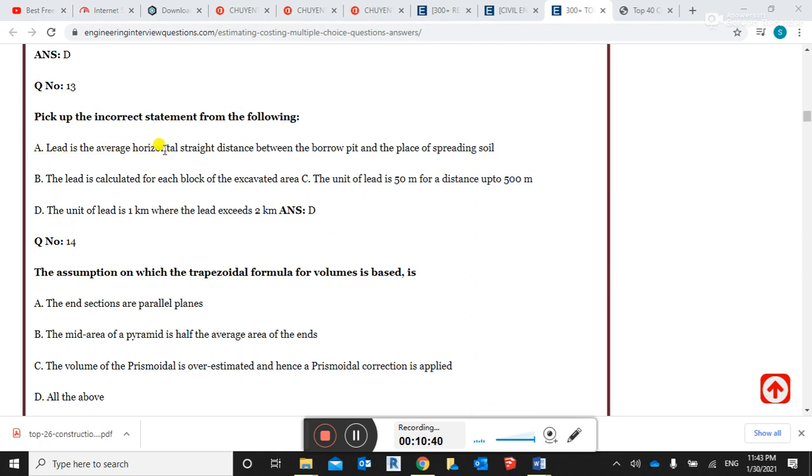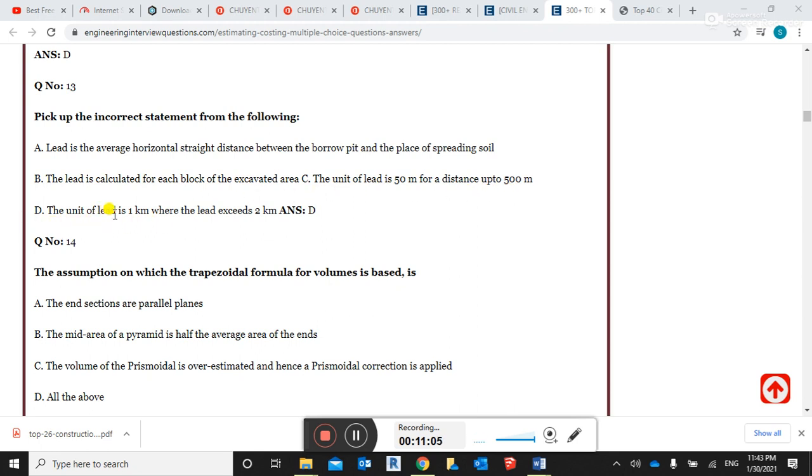Lead is the average horizontal straight distance between the borrow pit and the place for spreading soil. This is correct. The lead is calculated for each block of the excavation area. C: the unit of the lead is 15 meter for the distance of up to 500 meter.